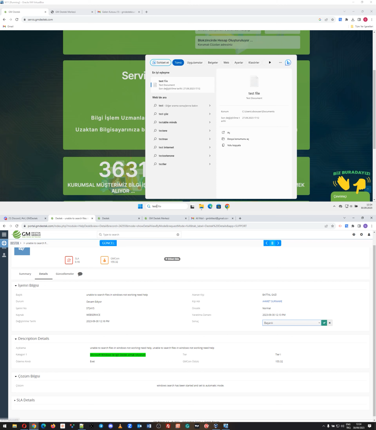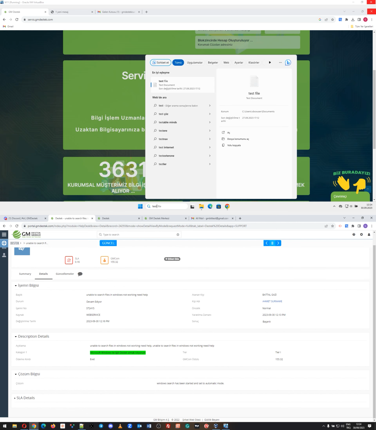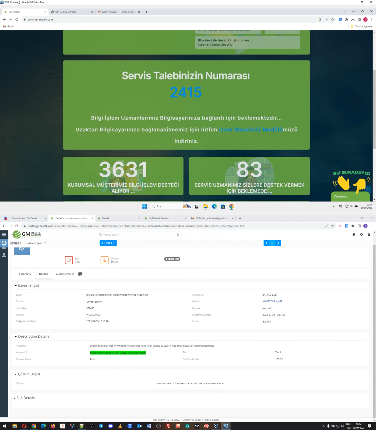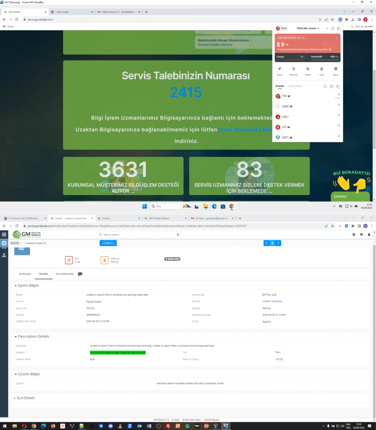Once the ticket has been set to successful, our smart contract magic works here. Look at the customer part. The wallet was deactivated when we started the process, but right now the Tron wallet, the Web3 public key, has been activated by our smart contract logic. As you know, 600 bandwidth has been filled after the activation of the wallet.